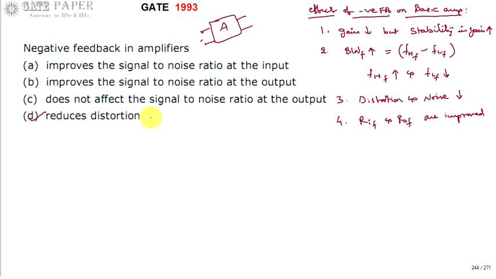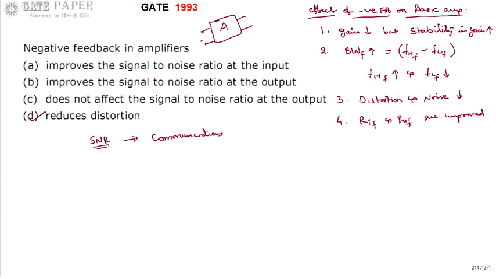So out of these, what you get is D, reduces distortion. Then why can't the other options be right? Now we'll think about SNR. SNR is signal to noise ratio, which we study more in communications, at the channel level.